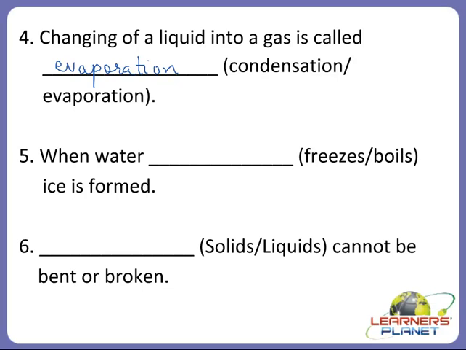Yes, when water freezes, ice is formed. So the answer would be freezes. And when the water boils, it forms water vapor. Alright children, now the next one.